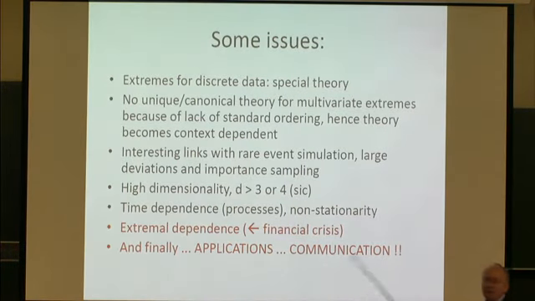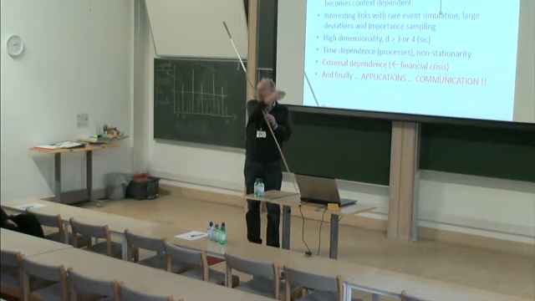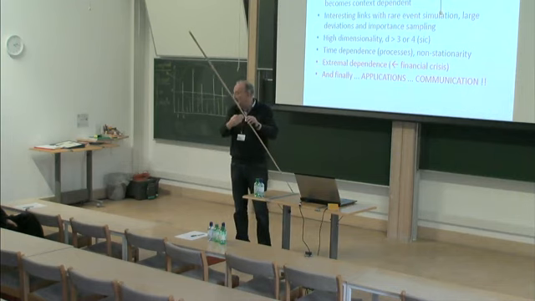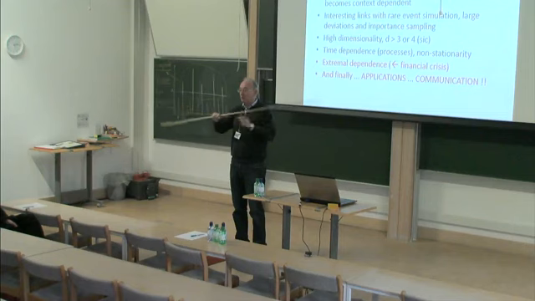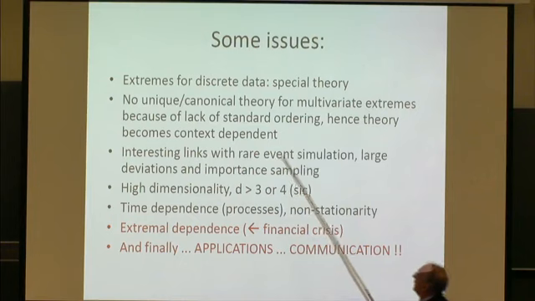So there are many, many open issues still around. I mean, extremes for discrete data. If you say I want to do extreme value theory for Poisson counts, you have to speak to a specialist. The standard theory does not apply. You have to adapt it. There's no canonical theory in multivariate applications because, of course, we don't have the standard ordering. So we have to say, what is large for you? Is large being you cross a hyperplane, in which direction? And then you get to the book of me and Balkema, and there you see the geometry coming in. Or is it a curved boundary in more dimensions? It's not like in one dimension, where it's properly ordered, small and large. So you have to say what you mean by large.